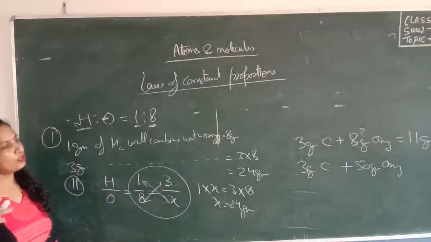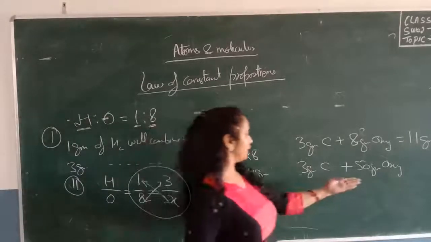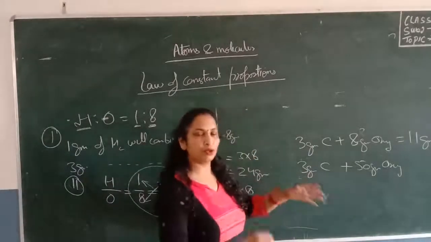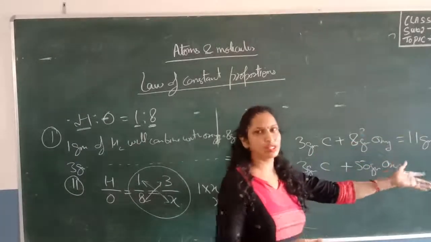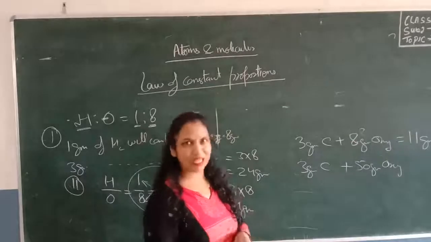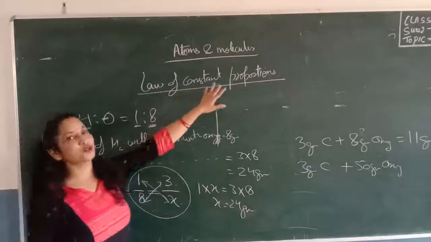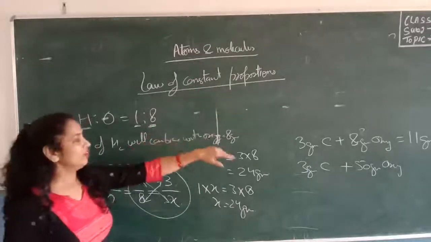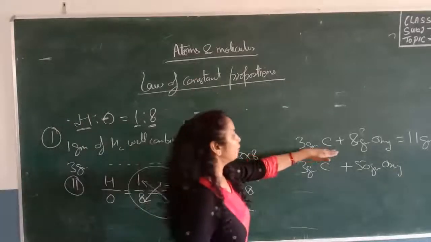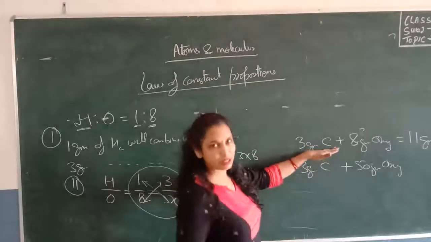Then you have to calculate the mass of carbon dioxide. If we follow the law of conservation of mass, we will say that the total mass of reactants, 50 plus 3, 53, should be equal to the total mass of product, that is carbon dioxide, 53 gram. But that does not actually happen. Why? Because it also follows the law of constant proportion. According to this, 3 grams of carbon will always combine with a fixed ratio of oxygen to form carbon dioxide.